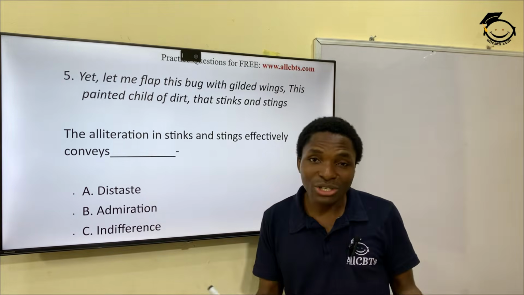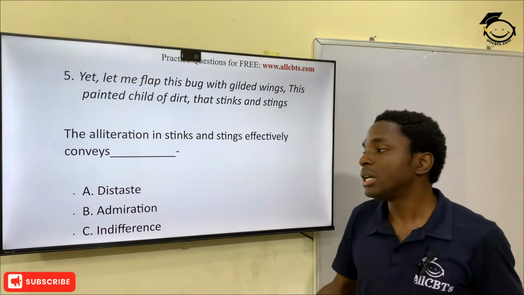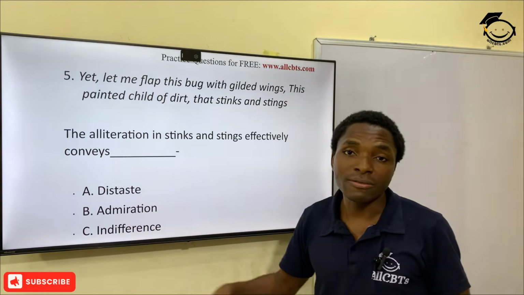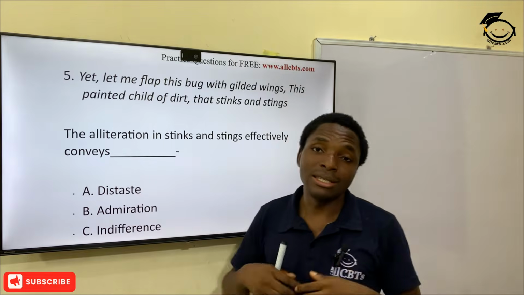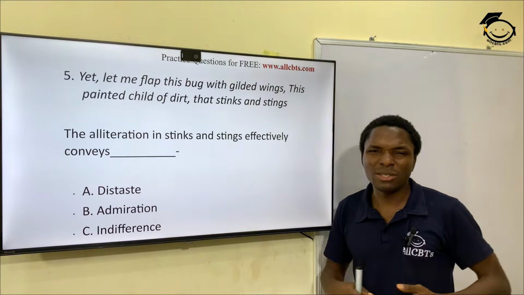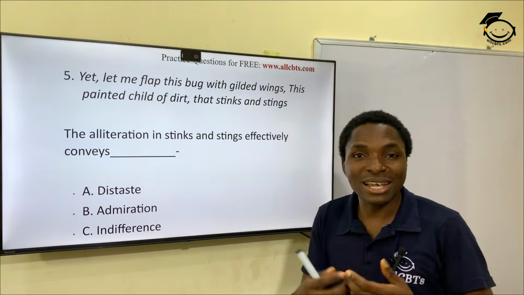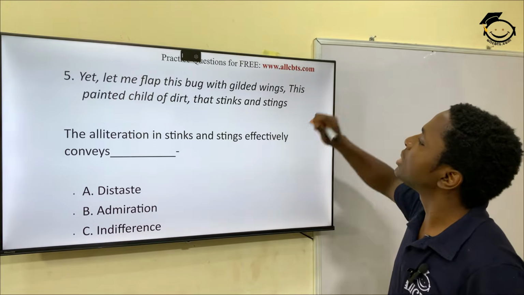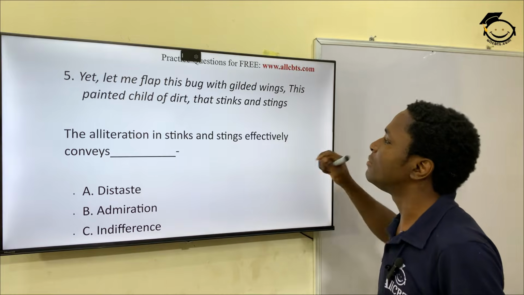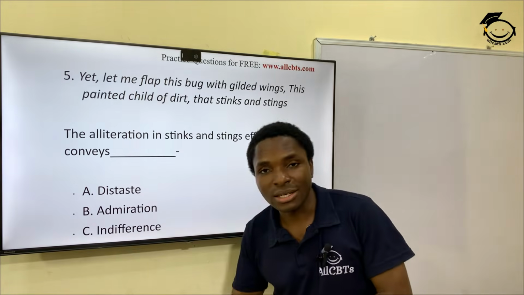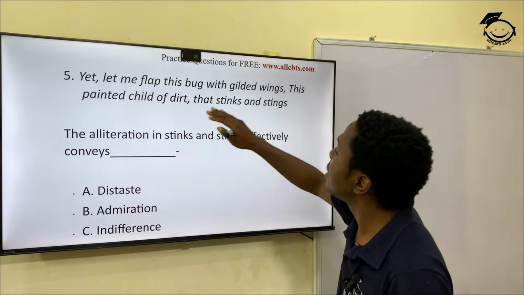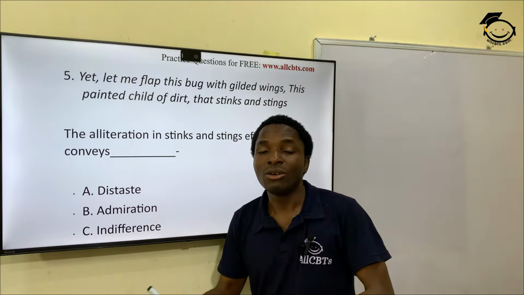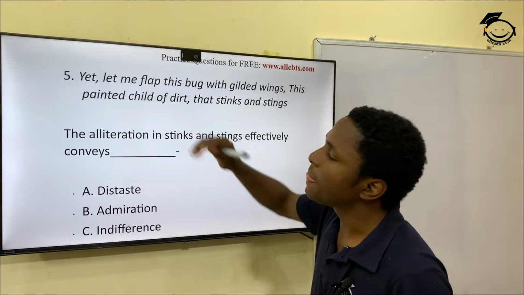It won't be admiration, definitely. It won't be indifference. The answer is within these first 3. The answer is distaste, all right? Displeasure. You are not excited, okay? You see, yet let me flap this bug with guarded wings, painted child of death that stinks and stings. The fact that it has this death stink shows a kind of distaste by the writer.